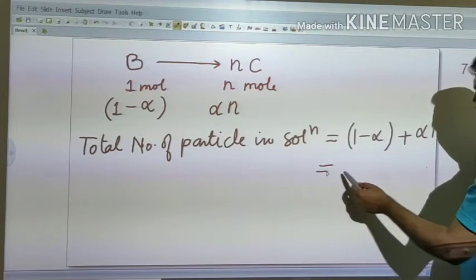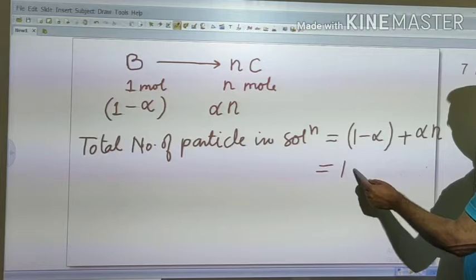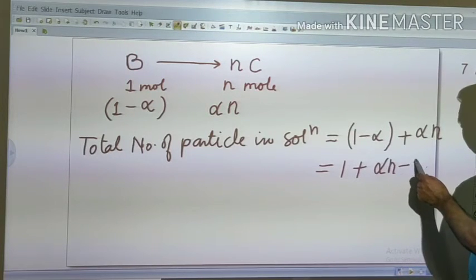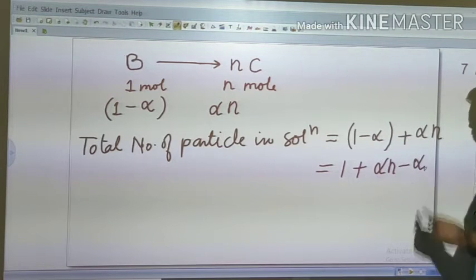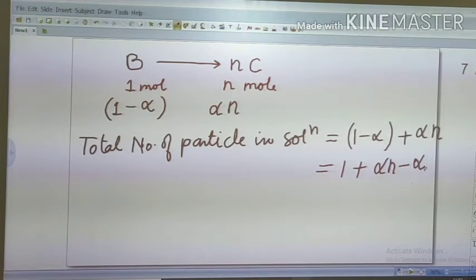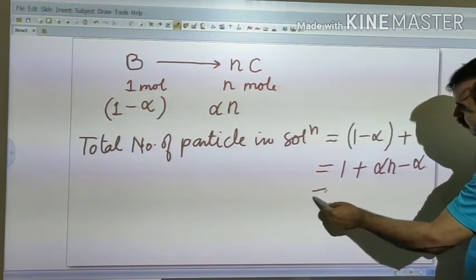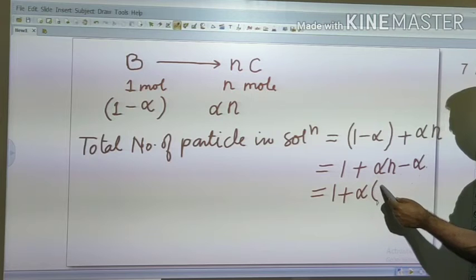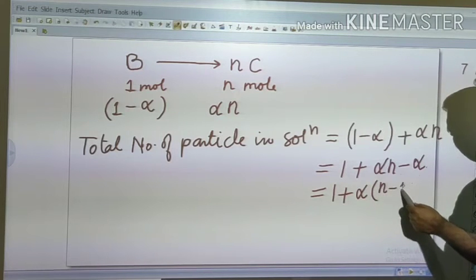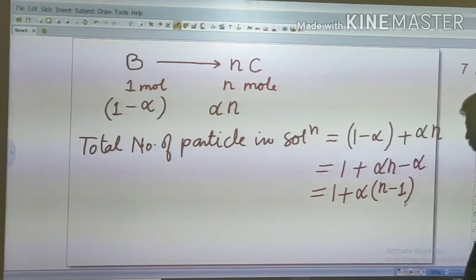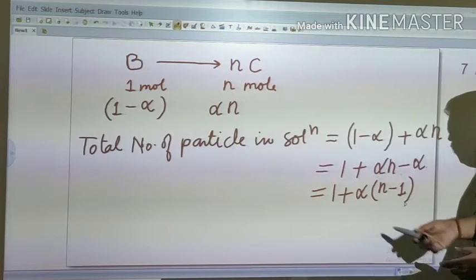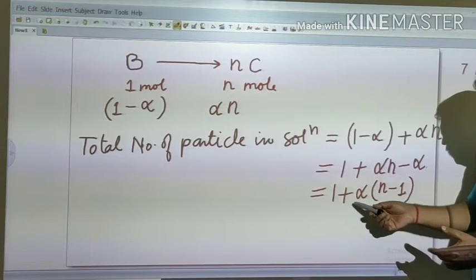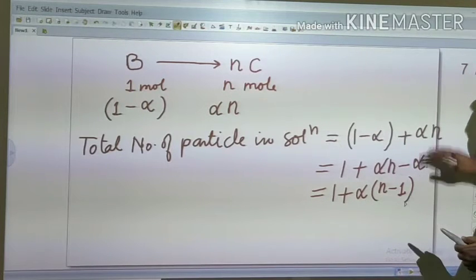If you sum this, we have 1 plus alpha into n minus alpha. Alpha can be taken in common here, so we have 1 plus alpha into n minus 1. This shows the total number of particles after dissociation: 1 plus alpha into n minus 1.